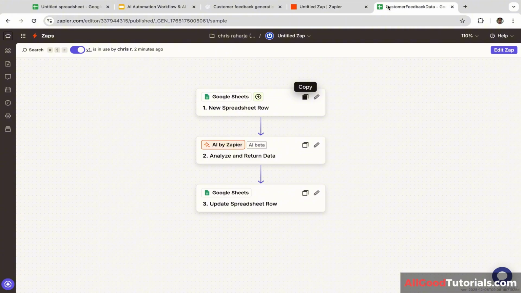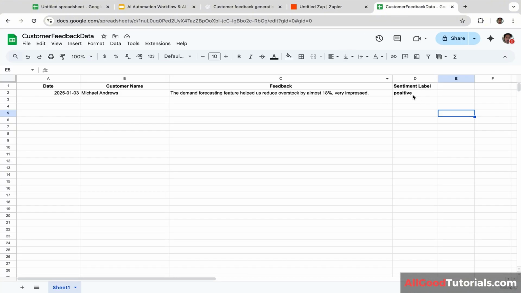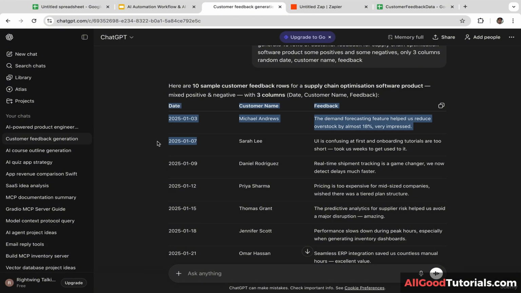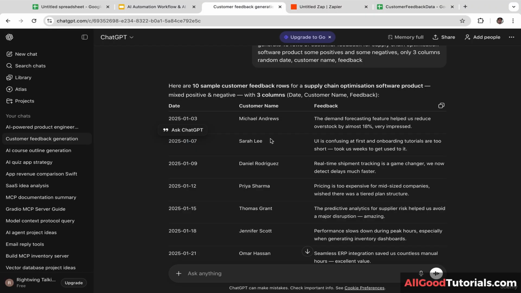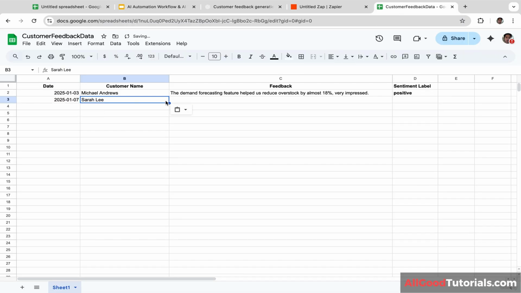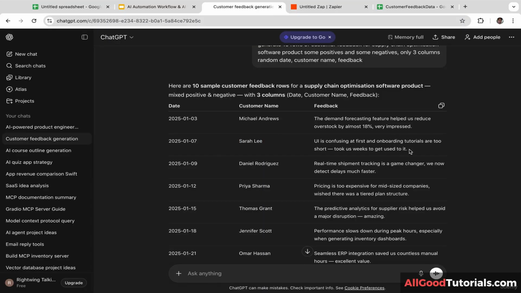And let's go to Google Sheet. As you guys can see, now we have the sentiment label and it is positive. The demand forecasting feature helped us reduce overstock by almost 18%. Very impressed. Obviously, that's a positive feedback, right? Okay, very cool. Now we're going to test these automations again. So we're going to add one more row. So let's copy and paste the date. Let's copy and paste the customer name. And let's copy and paste the customer feedback.